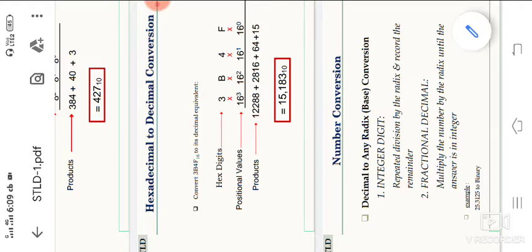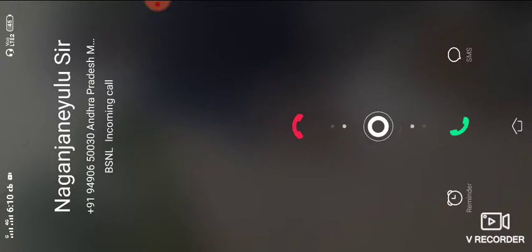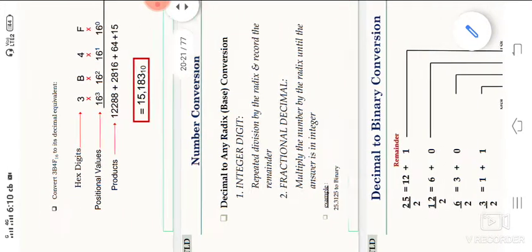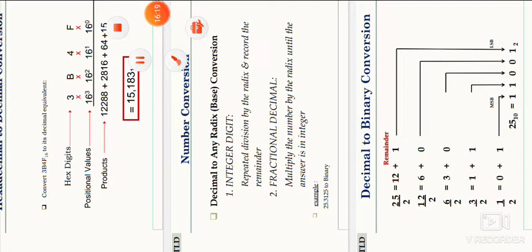For the integer part, repeated division by the radix and record the remainder. For the fraction, multiply by the radix number, and the integer part will be taken. So base 10 to base 2, base 10 to base 8, base 10 to base 16. The integer part and fraction part will be there. The fraction part is multiplied by the radix until the answer is an integer. So we have observed decimal to binary.